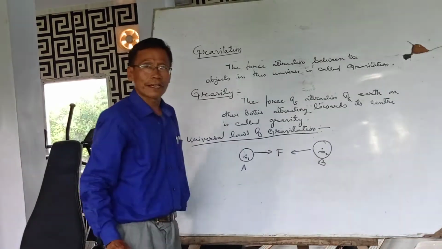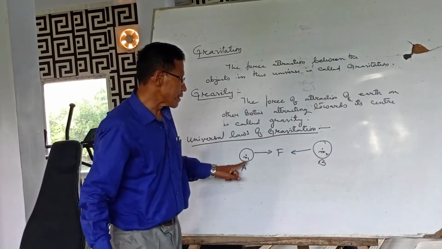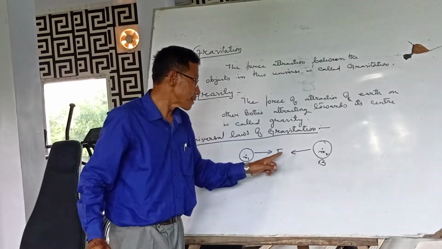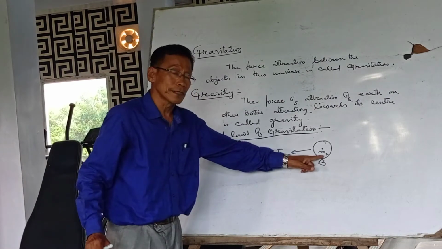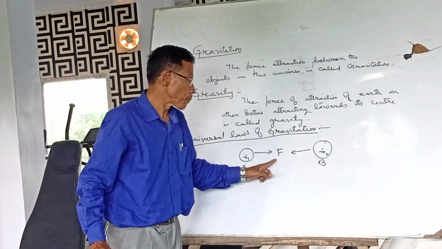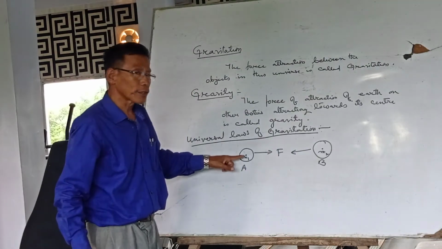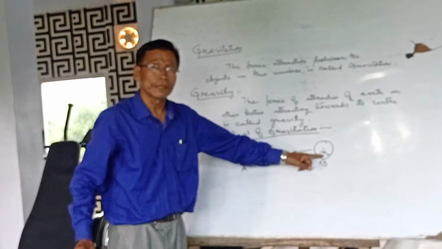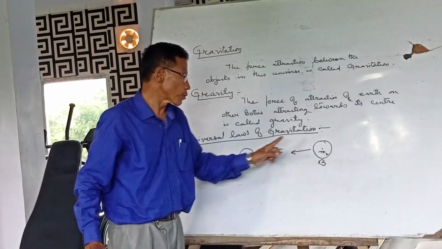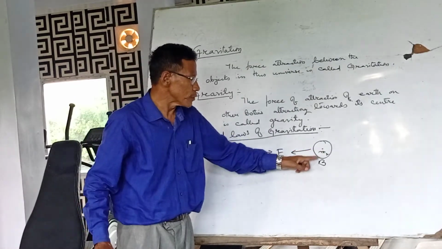Do you know what directly proportional means? F is directly proportional to the product of M1 and M2. When M1 or M2 decreases, force decreases.